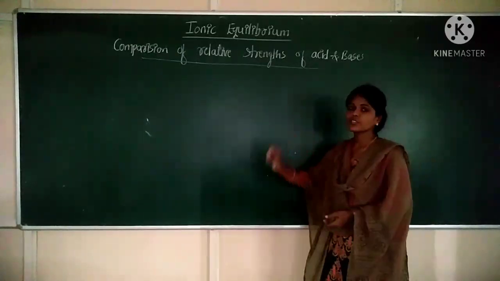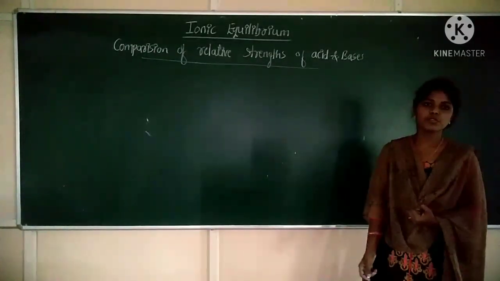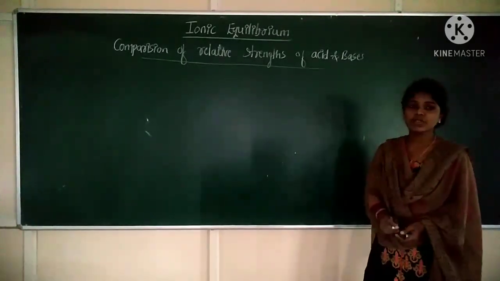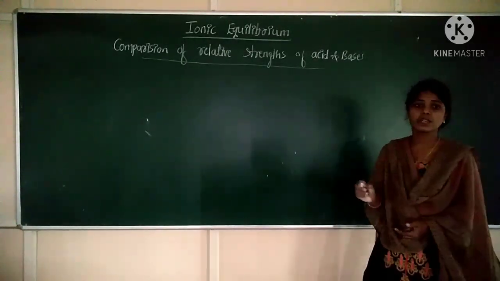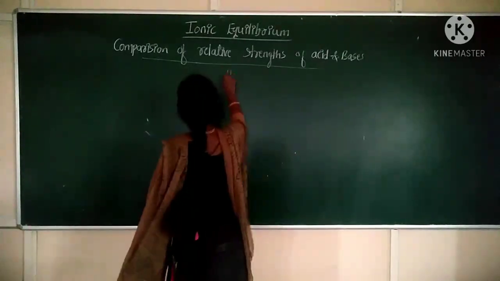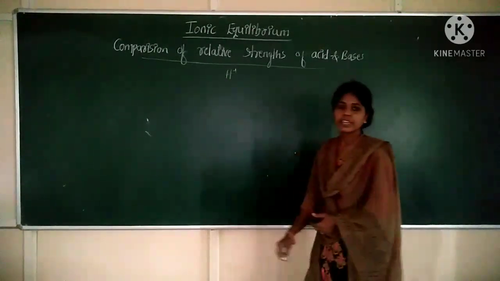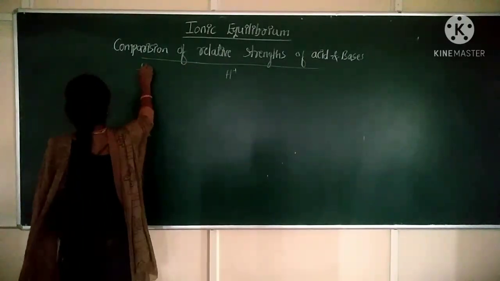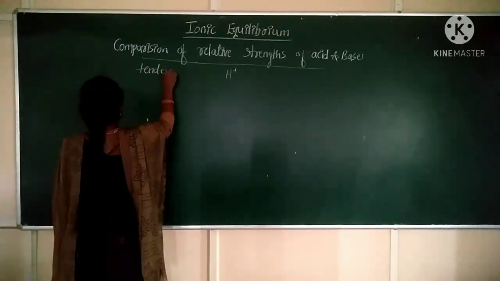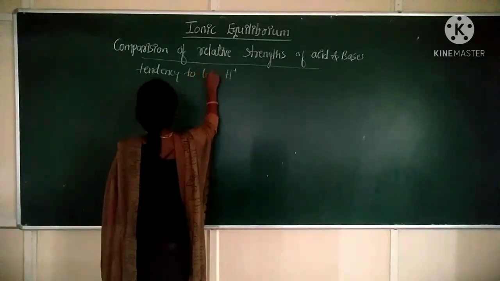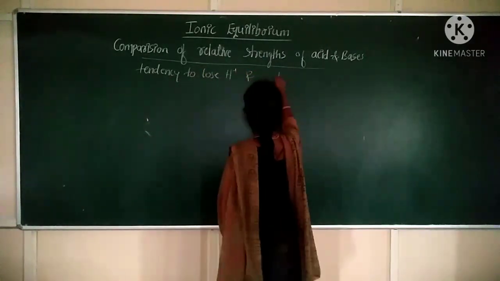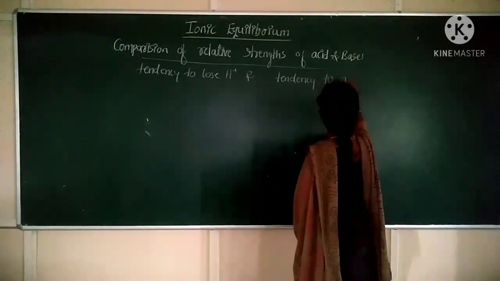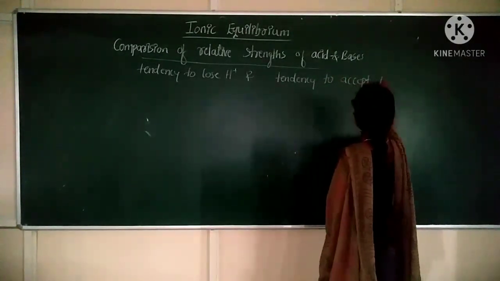Now, according to Bronsted-Lowry theory, we say the relative strength of acids and bases in terms of what? The tendency to lose H plus ion, and the tendency to accept H plus ion.